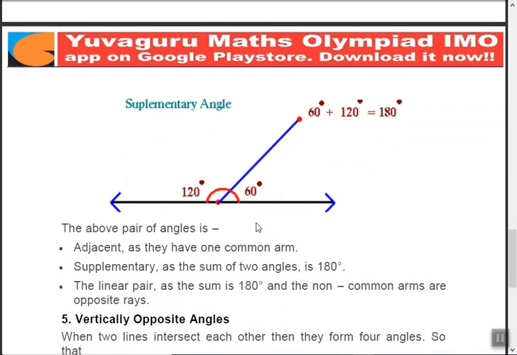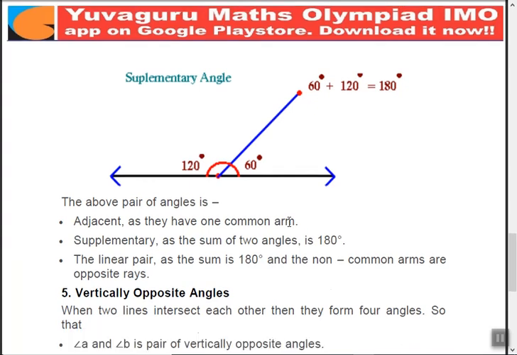So next, the above pair of angles, they are adjacent, right? They are adjacent to each other, with one common arm. This should be an arrow over here. Then supplementary because the total is 180. Then a linear pair, as the sum is 180 and the non-common arms are opposite rays, right?